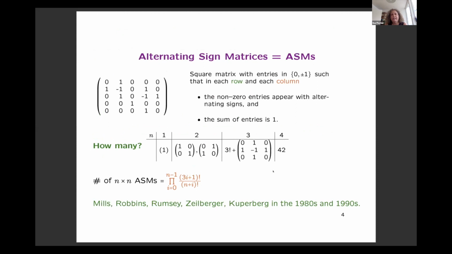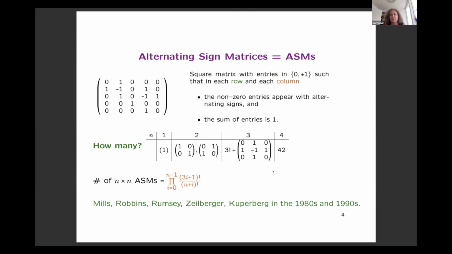An alternating sign matrix is a square matrix with entries 0, plus or minus 1, such that in each row and each column two conditions are fulfilled. First of all, the non-zero entries appear with alternating signs. And the second is that the sum of entries is 1. If you look at examples, first of all permutation matrices are of course alternating sign matrices.